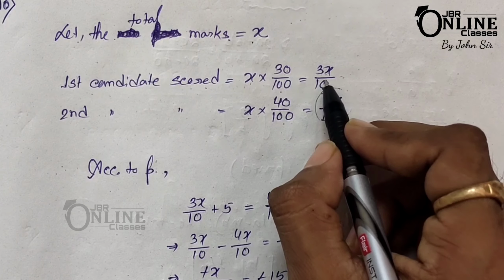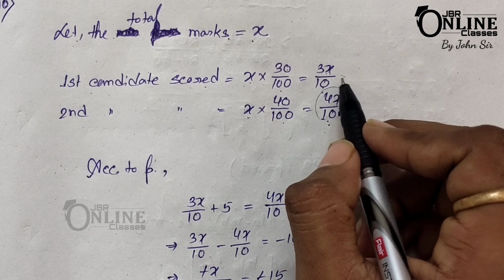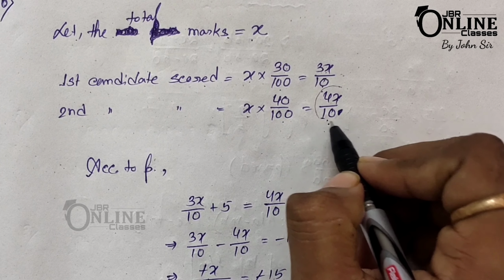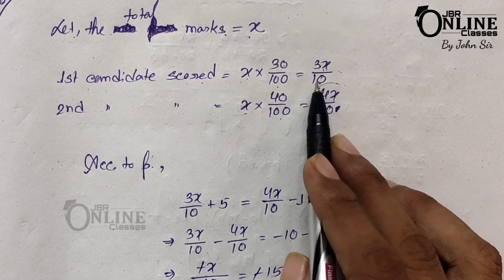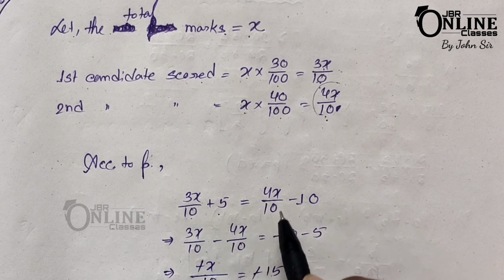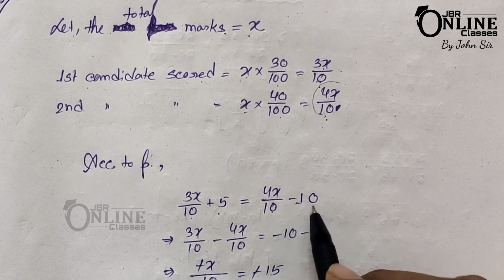For the first candidate, he needs 5 marks to pass. For the second candidate, he has 10 marks more than the pass marks. So according to the problem, 3x by 10 plus 5 equals 4x by 10 minus 10. Both are equal to the pass marks. So from that equation you will get x equal to 150.